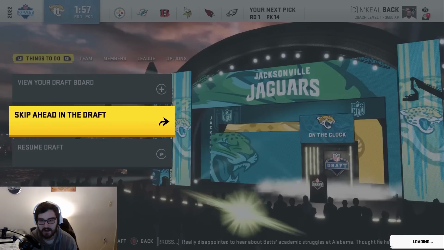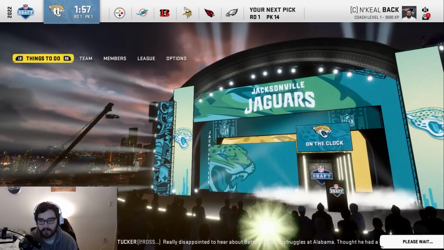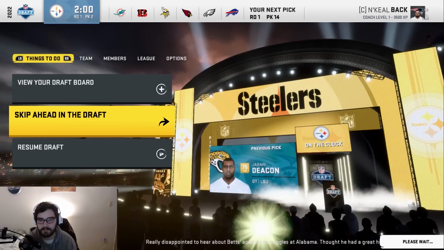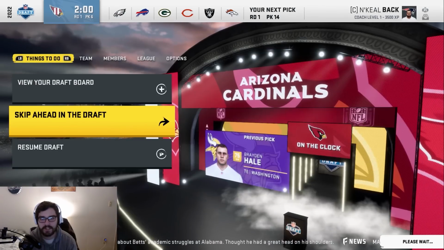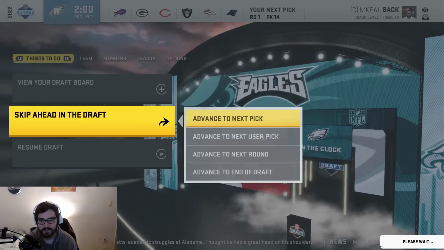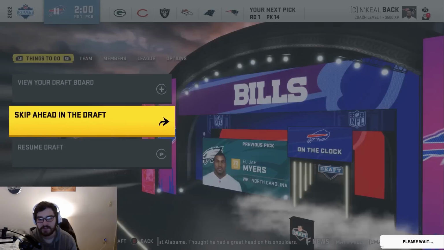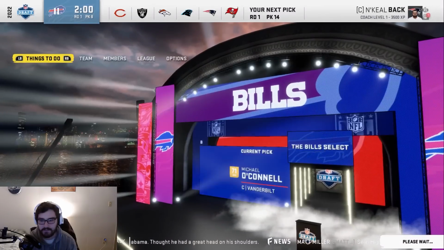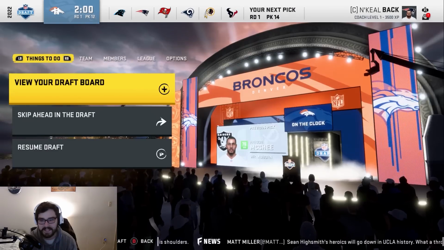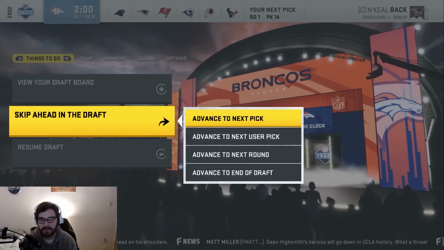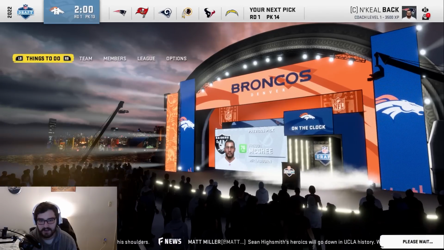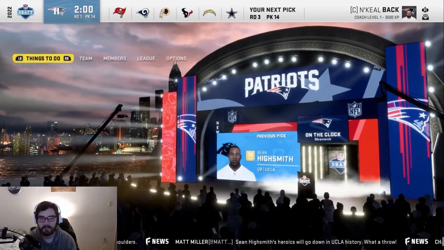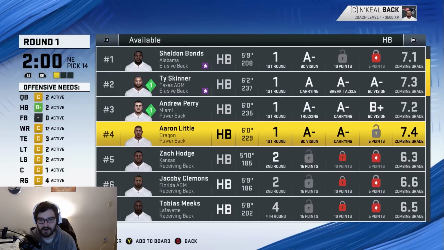I don't want to trade up in the 1st round, though. I'm going to go pick by pick just to see when he goes. It'd be really cool, though, if we're able to land him. If he does go before we draft, I probably won't have to trade up then, because I think I'm going to take the dude I would have to trade up for in the first round if this guy's not here. So another receiver just went. I'm sure this guy's going to be off the board soon. There he is. He's a 76 overall. We got pretty close to being able to take him. All right, so let's see who is available at the number 14 spot. There are also a lot of really good running backs in this class.